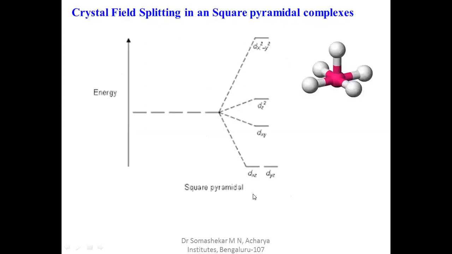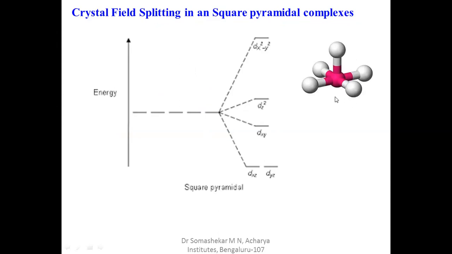Next, the last crystal field system is square pyramidal complexes. If you look here, this is how the square pyramidal complexes will look. Here there are four ligands. Assume now how the crystal field splitting will take place in the case of square pyramidal.